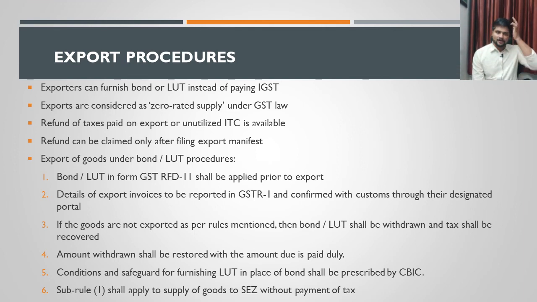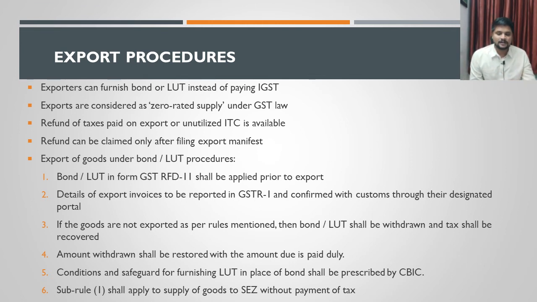It means the bond or LUT will get withdrawn if the export is not properly done as per the rules. That withdrawal of the LUT can be restored back if the amount that is due on those exports, that is improper export, is paid, then it is considered as restored back. And for furnishing this letter of undertaking, conditions and safeguards are provided, and they shall be prescribed by the CBIC authorities.